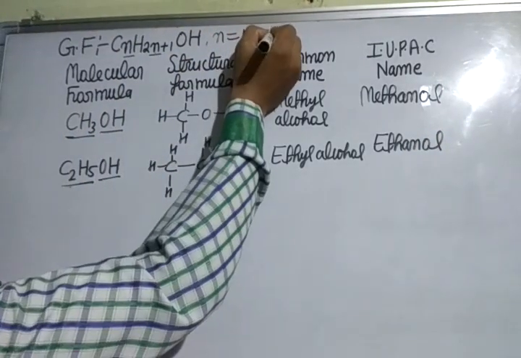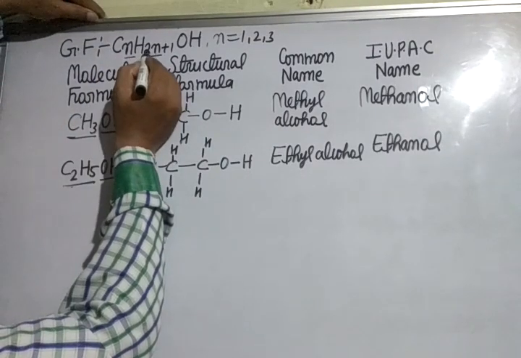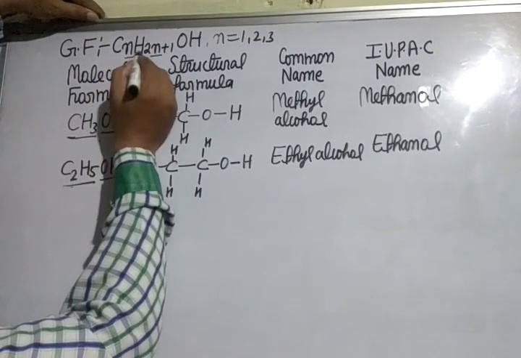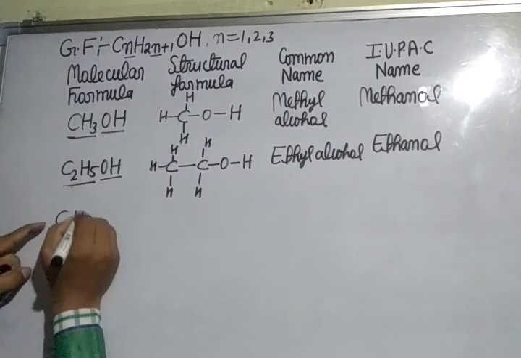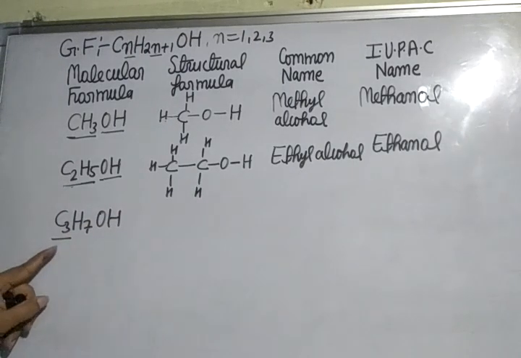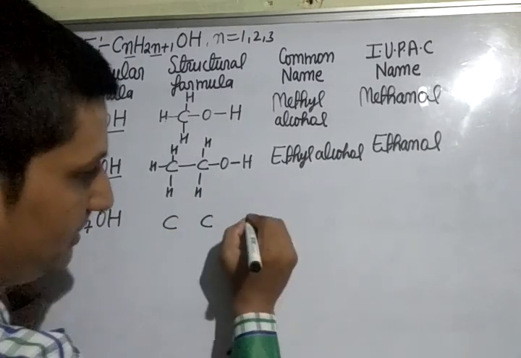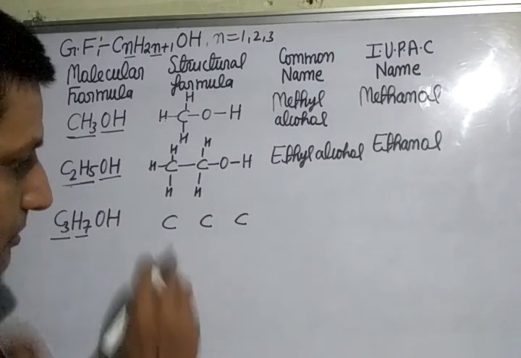Now put here n is equal to 3. When we put 3, then we get C3H7OH. Formula becomes C3H7OH. Now first look, carbon is 3. So you have to arrange 3 carbon in this way. After this hydrogen 7. Keep in mind valency of carbon is 4.